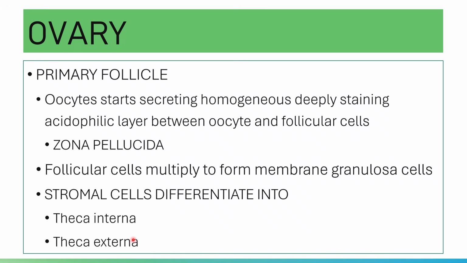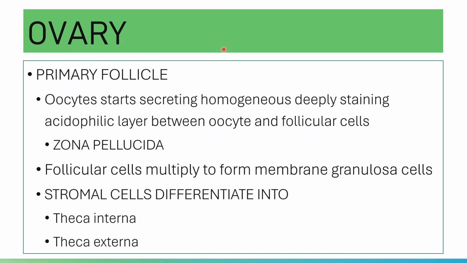Your zona pellucida is rich in glycosaminoglycans and glycoproteins. This zona pellucida will stain positive with periodic acid Schiff. Why? Because it has glycosaminoglycans and glycoproteins, giving you a deep magenta color. That is for your zona pellucida.